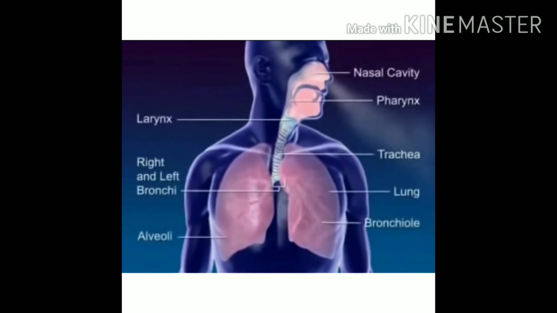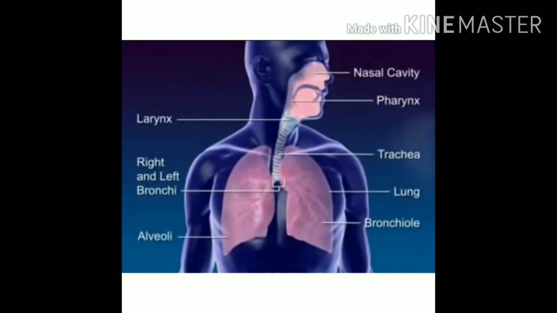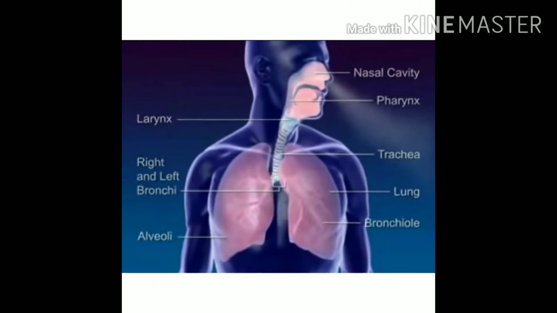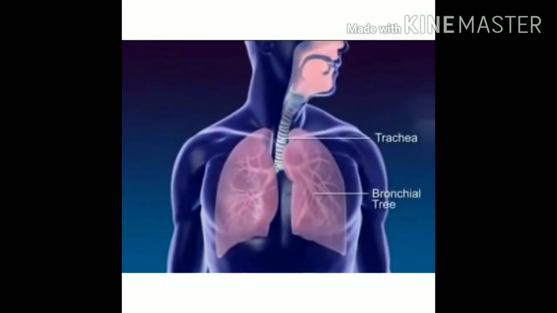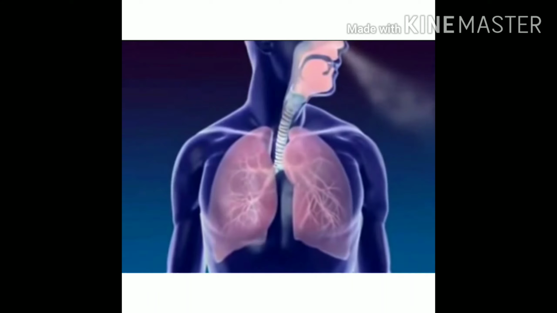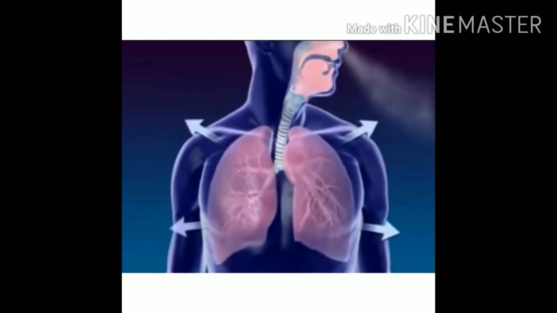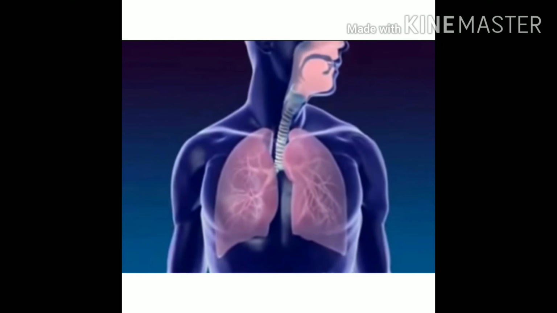Now let's understand about the respiratory system, which consists of the nasal cavity, pharynx, larynx, trachea, lungs, right and left bronchi, and alveoli sac. The air rich in oxygen enters into our nostrils and passes through the pharynx to our lungs. Our lungs are divided into two, and we have the bronchial tree. This bronchial tree ends in alveoli sac, a balloon-like structure present in our lungs.